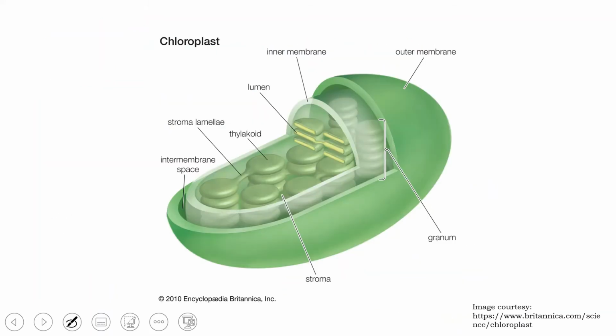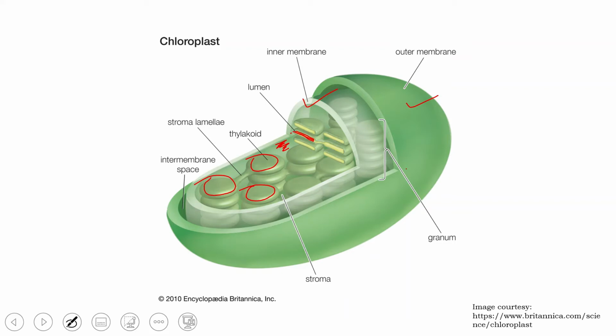Here again we'll discuss the structure. This is the outer chloroplast membrane, this is the inner chloroplast membrane. Inside the inner chloroplast membrane you have an aqueous fluid suspended, which is stroma. In the stroma you have the thylakoids. If you cut the thylakoid into two, from the middle, you will see this yellow part. This is the lumen of the thylakoid.